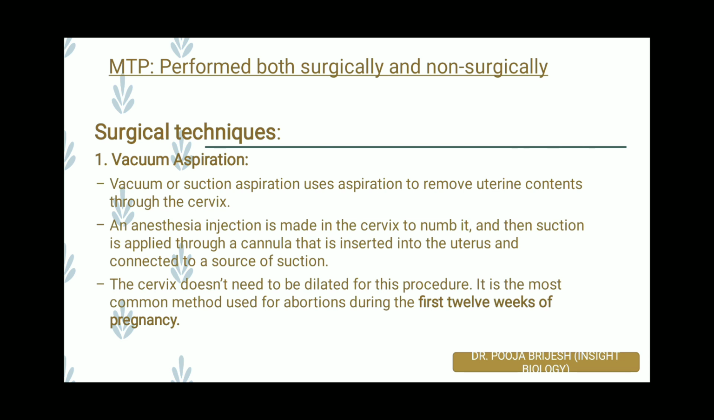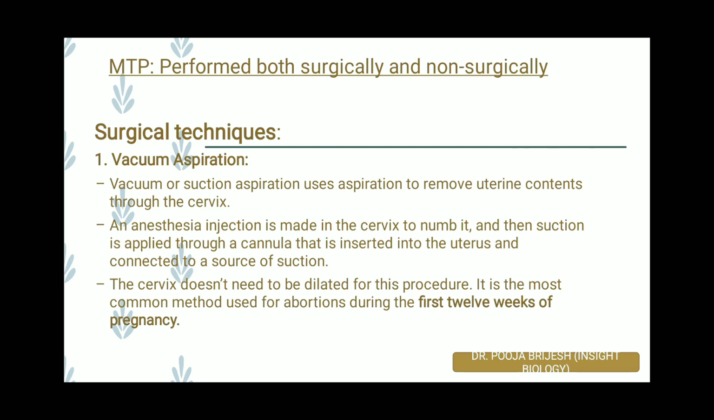Now, these are varieties of surgical techniques. First is the surgical technique by vacuum aspiration. Vacuum or suction aspiration uses aspiration to remove the uterine content out of the body using a particular kind of instrument that is termed a cannula through the cervix of a female.